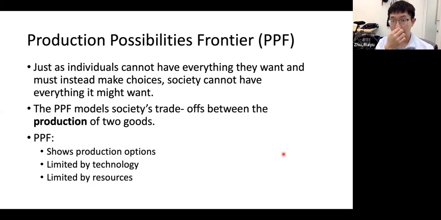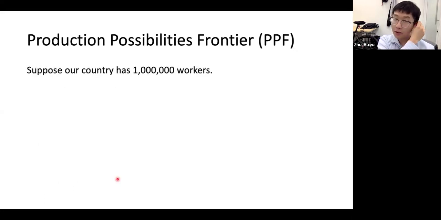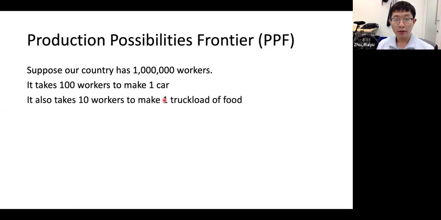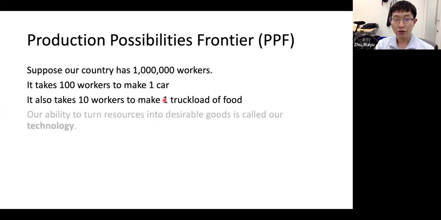Production possibility is restricted by our technologies and our resources, right? So suppose our country has 1 million workers. That's our resources, all the resources we have, right? And it takes 100 workers to make one car and 10 workers to make one trunkload of food. That's our technology. Our ability to turn resources into desirable goods is called our technology, right?